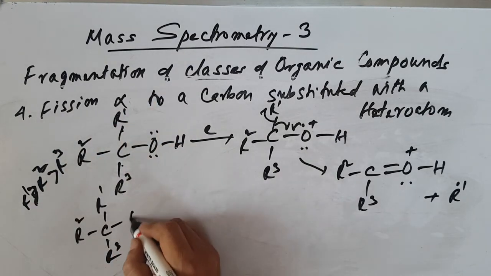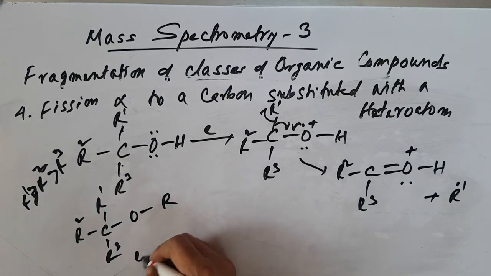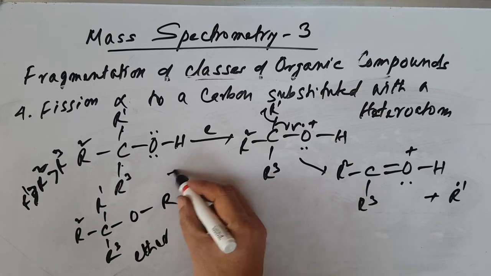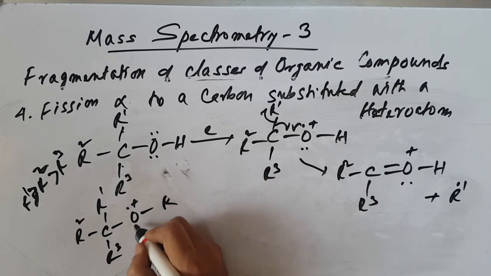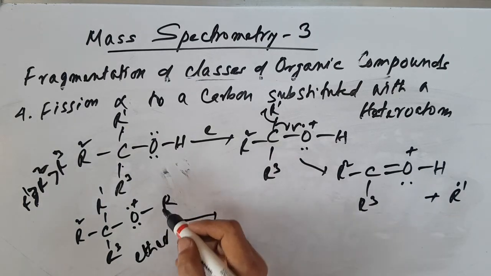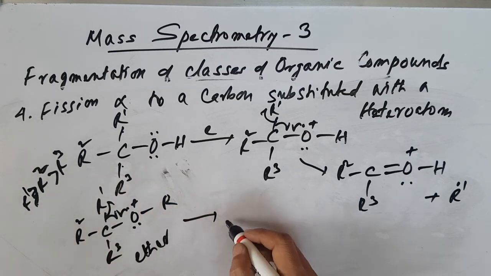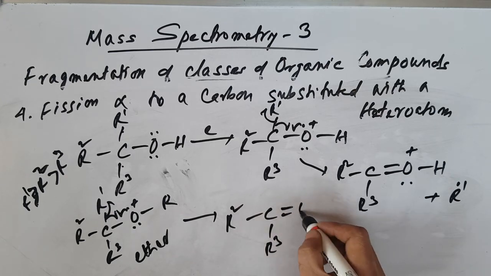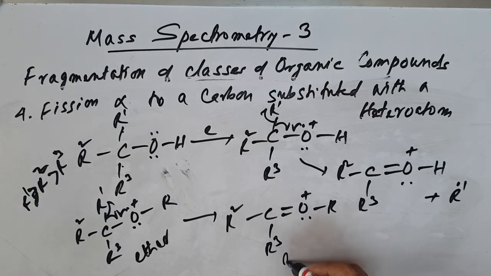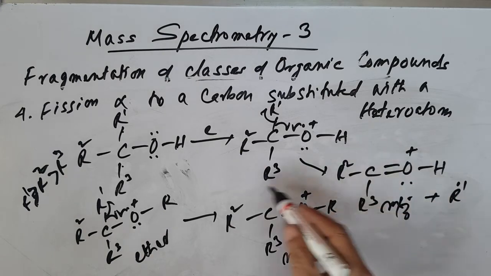Similarly, we can have this in ether also. After bombardment with high energy electrons, ether loses one electron, like this. Similar to the alcohol case, you keep a double bond here, so you can have R2 and R3 double bond O R, with a positive charge. This is the m/z value, a very high intensity peak.